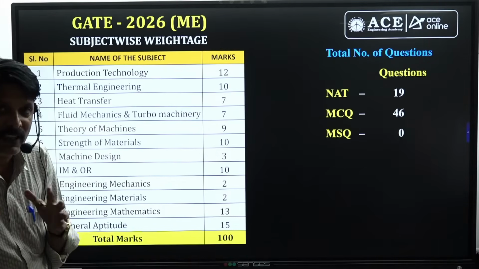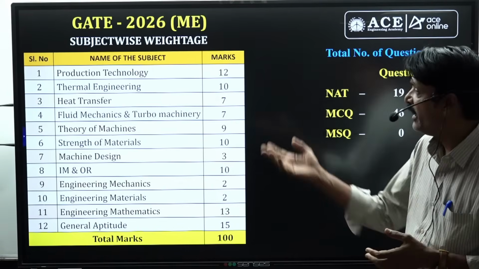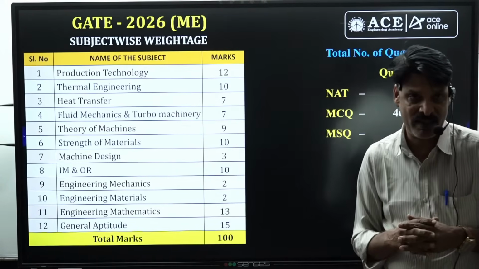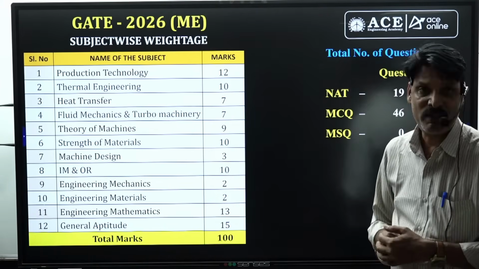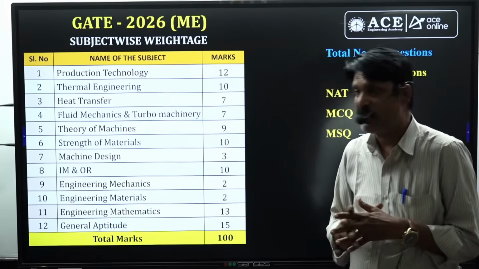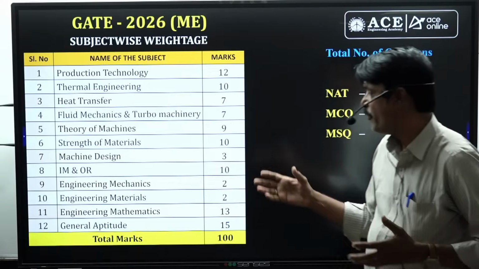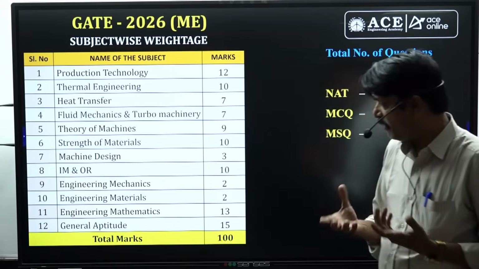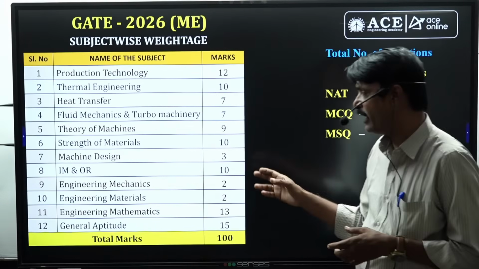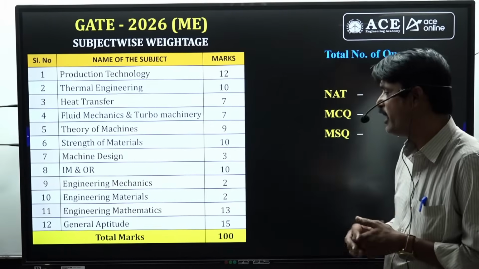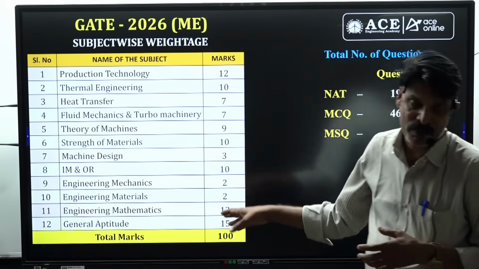Friends, the analysis is like this, a specific analysis made by ACE Academy. Production technology, 12 marks. Thermal engineering, 10 marks. Heat transfer, 7 marks. Fluid mechanics and turbo machinery, 7 marks. Theory of machines, 9 marks. Strength of materials, 10. Machine design, 3. IM and OR, industrial management and operations research, 10 marks. Engineering mechanics, 2 marks. Engineering materials, 2 marks. Engineering mathematics, 13 marks. And general aptitude is 15, totally coming to 100.